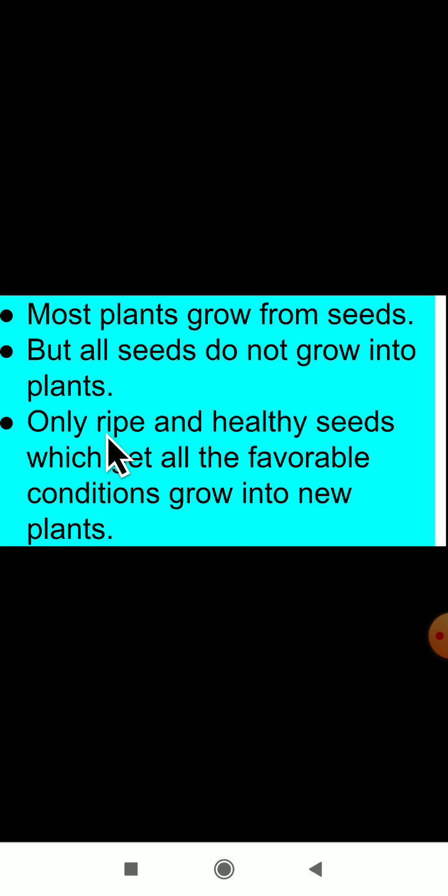Today in this video class, let us learn about seed dispersal. What do you mean by the word dispersal? Dear students, if you want to move from one place to another place, we call it dispersion. Everyone has to disperse from this place now. Dispersing is nothing but moving from one place to another place. Then how are the seeds dispersing? So today's concept is seed dispersal. Let us study.